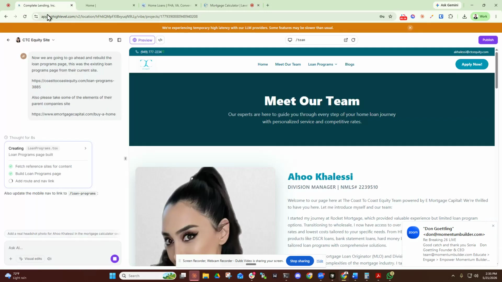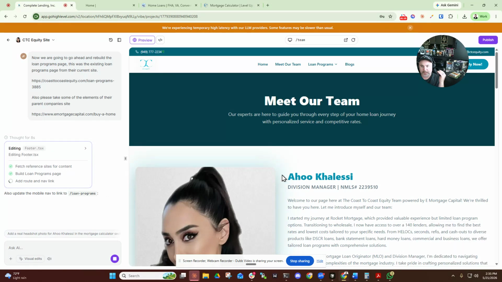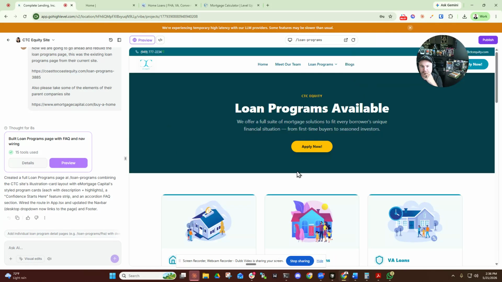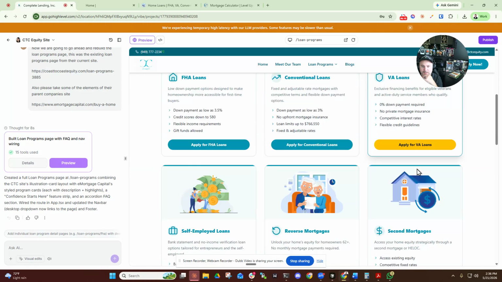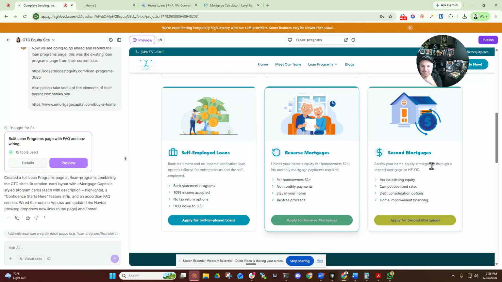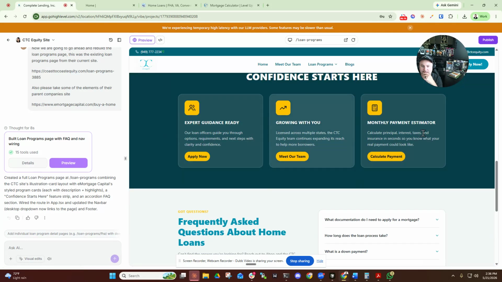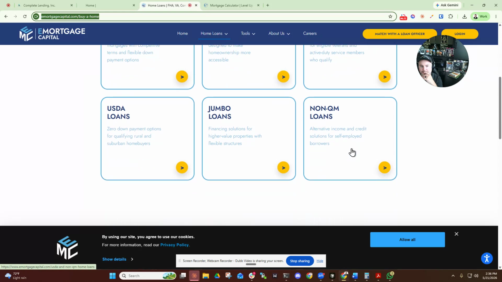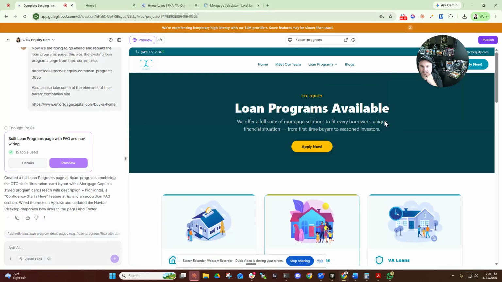So again, now we can have these AI tools copy these for us or build better versions of it, right? Let's see what it did with the loan programs page right here. Loan programs available, and it took my existing template, which I like, that looks solid, right? And then it made it with basically EMC's version. So again, take existing stuff and edit it. Now, color scheme wise, this will need to be fixed a bit, but other than that, guys, the structure is there. So, some really cool things that the system can do.